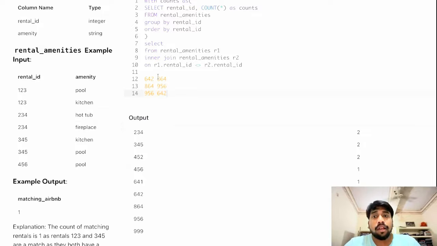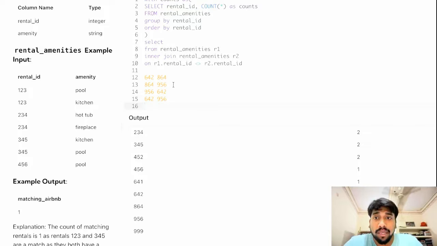Now there are chances that if I do not use the less than sign and use a not equal to sign instead, then pairs like 642, 956 can be made, or the reverse of these pairs can also be made.